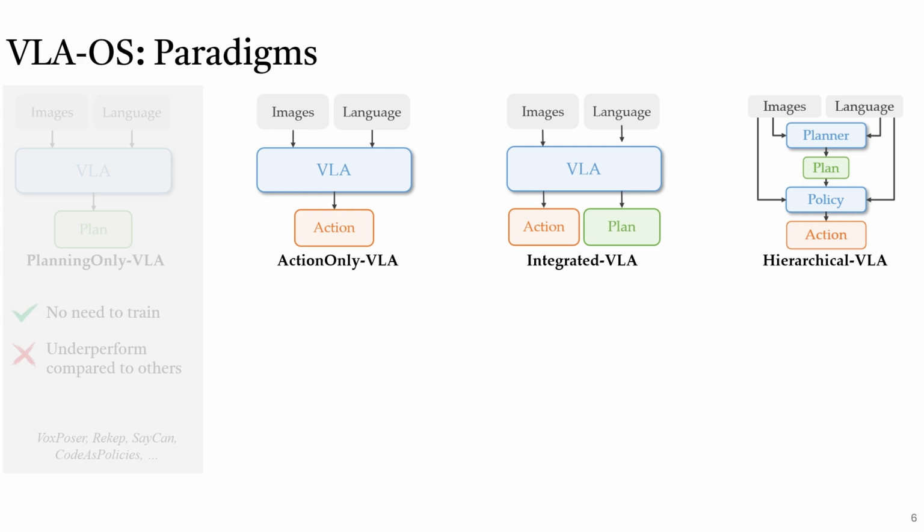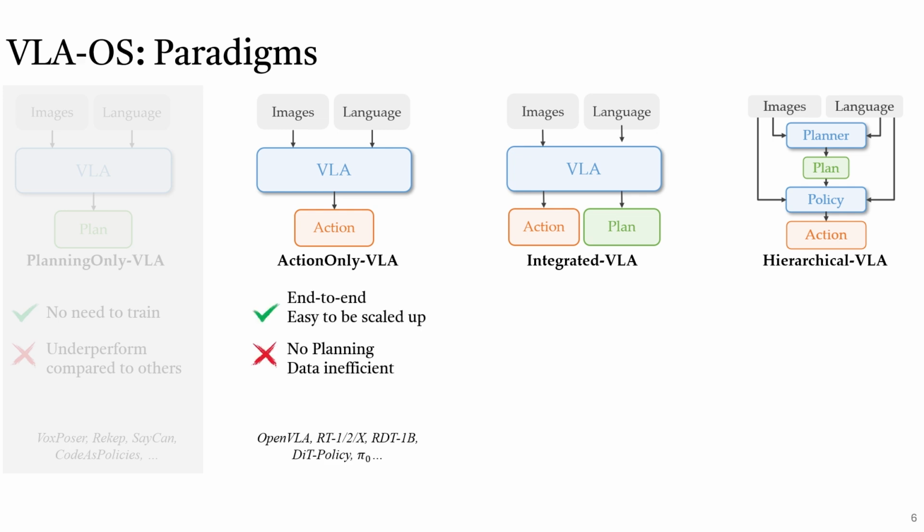The second paradigm is action-only VLA, which follows an end-to-end paradigm and directly generates robot actions from visual and language inputs with a monolithic VLA network. For example, OpenVLA uses Llama 2 7B to generate discrete action tokens for robot control. These methods follow an end-to-end paradigm, thus are easy to scale up. However, they have no planning process, which makes them data inefficient.